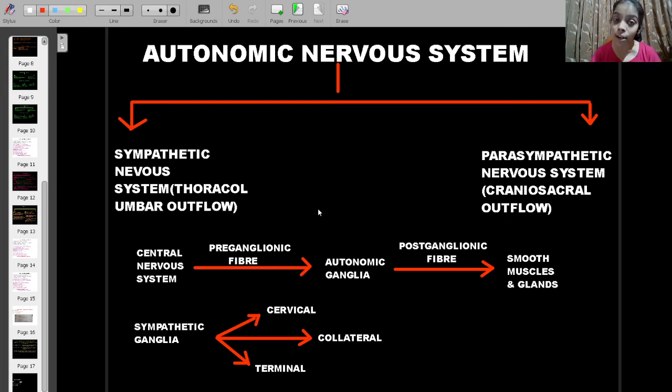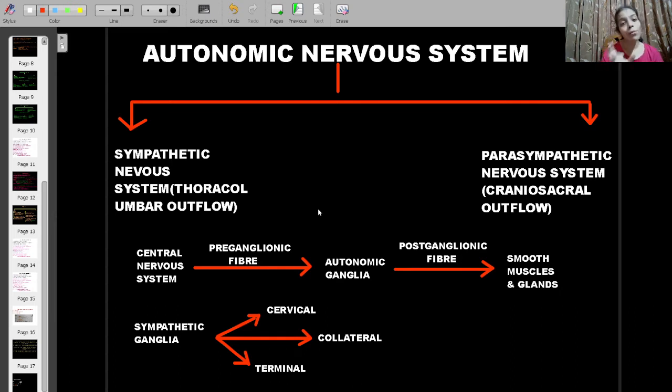How many are there? There are 12 pairs of cranial nerves in a mammal. And there are 31 pairs of spinal nerves. These together constitute the peripheral nervous system.